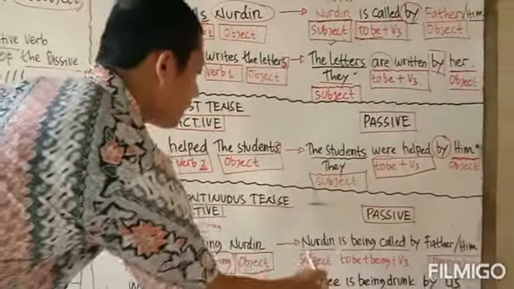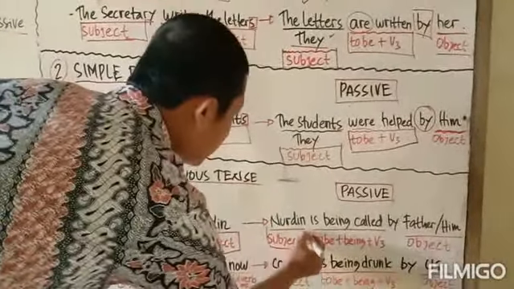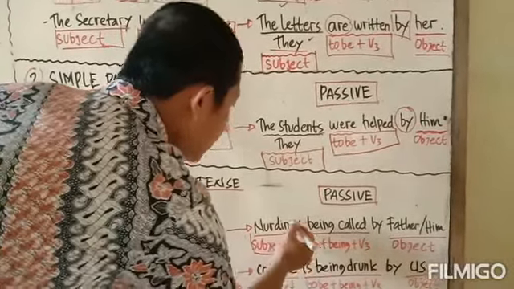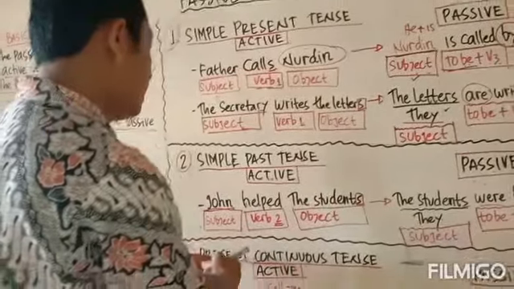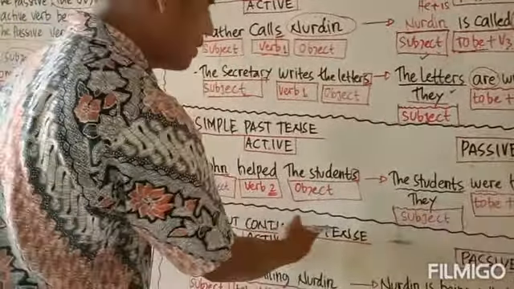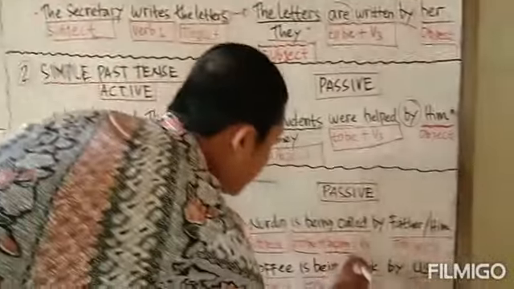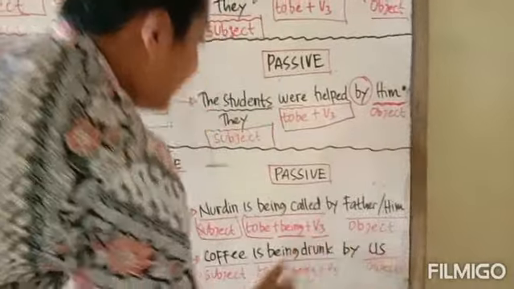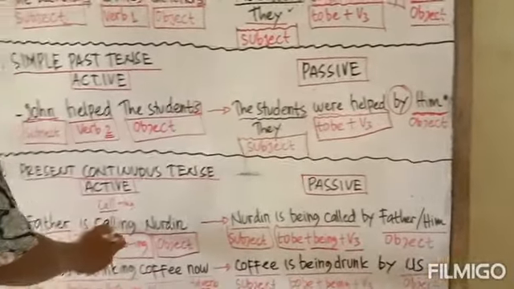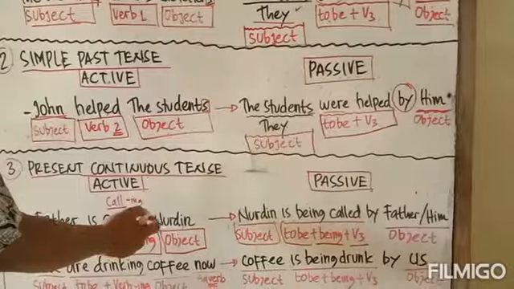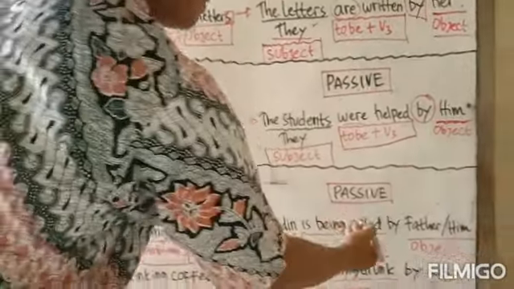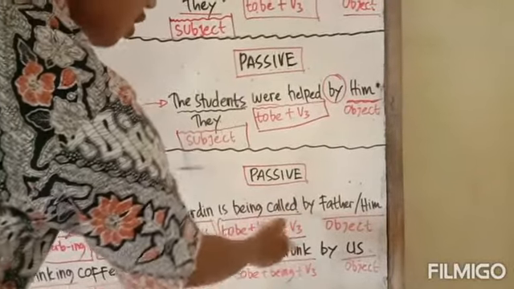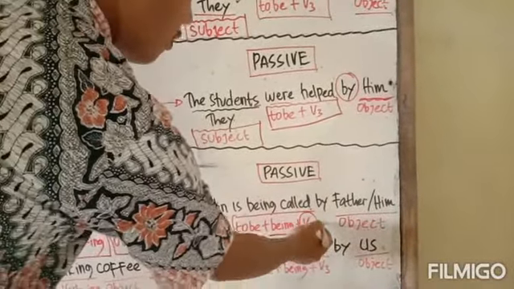Kita rubah ke dalam bentuk pasif menjadi Nurdin. Lalu Nurdin ini laki-laki menggunakan to be is. Kenapa pakai is? Because the tense is present continuous tense. Plus being plus verb 3. So calling, we consult the verb form in the table and see calling will become called, the verb 3 form.